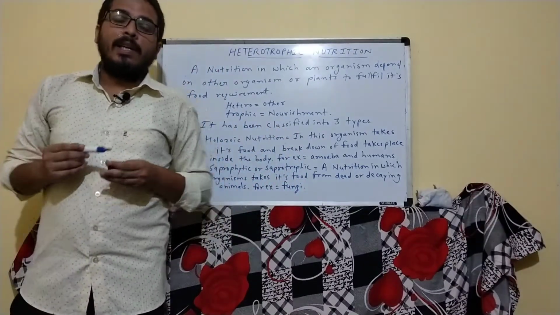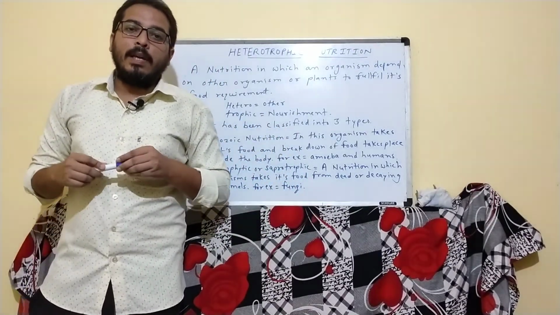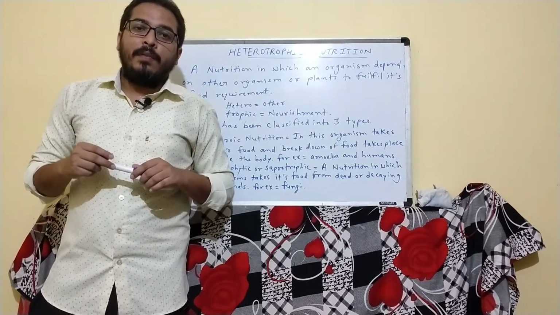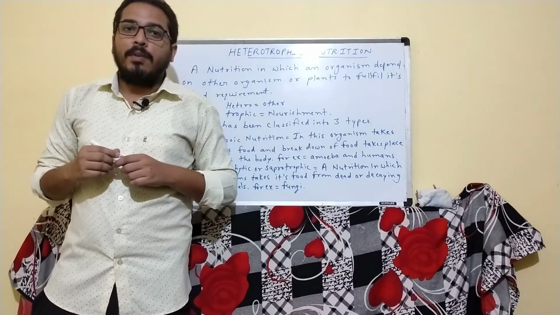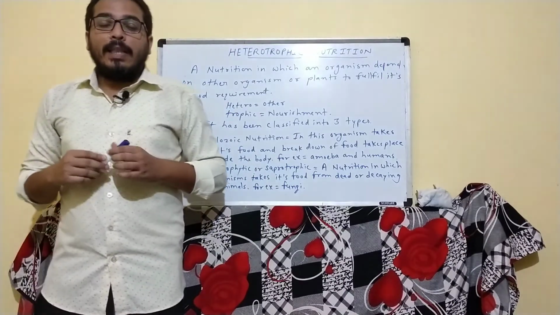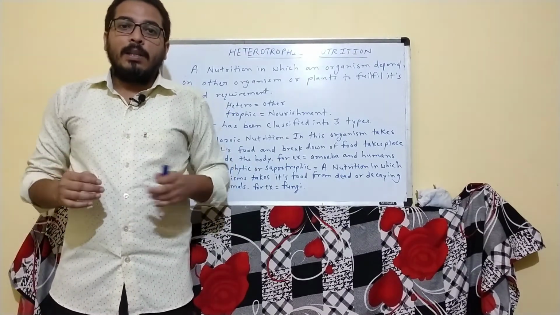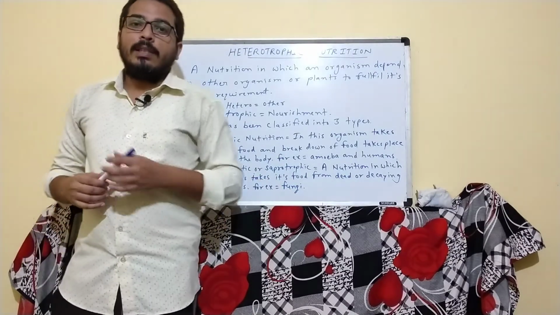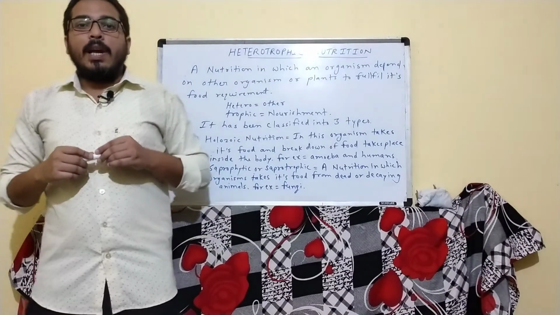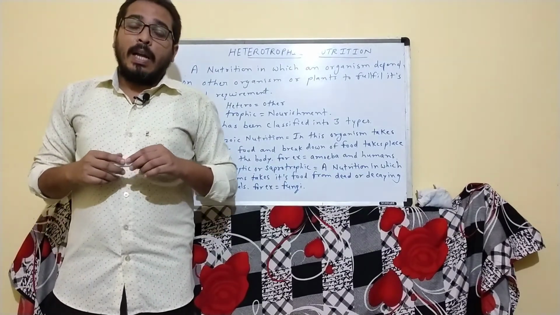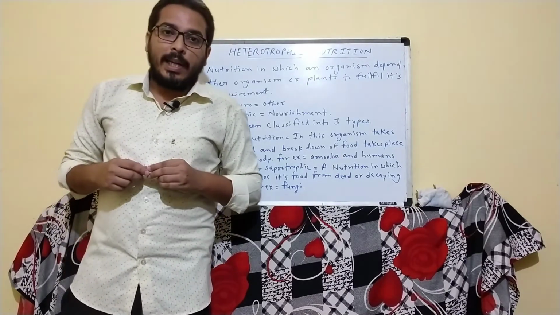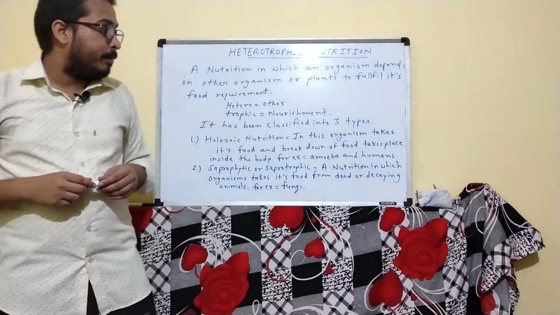fungi. Is it clear? In the case of fungi, what happens? They release digestive juice outside their body and feed on dead animals. After that, the dead animal is converted into simpler substances, and those simpler substances are taken in by the fungi. So saprotrophic nutrition means the type of nutrition in which an organism depends on dead or decaying animals to fulfill its food requirement. You can take a screenshot of this given content.